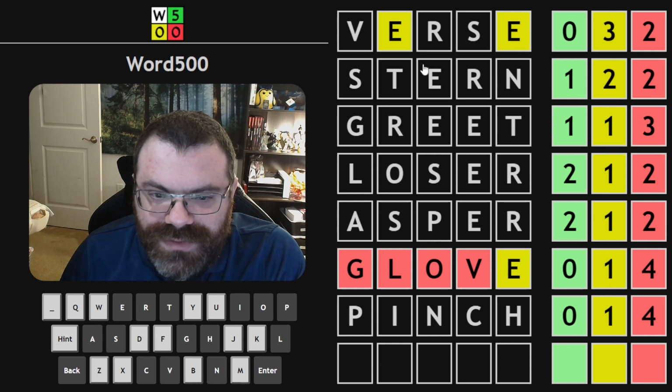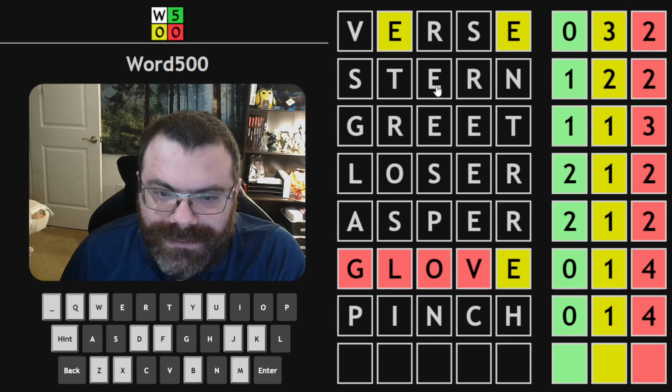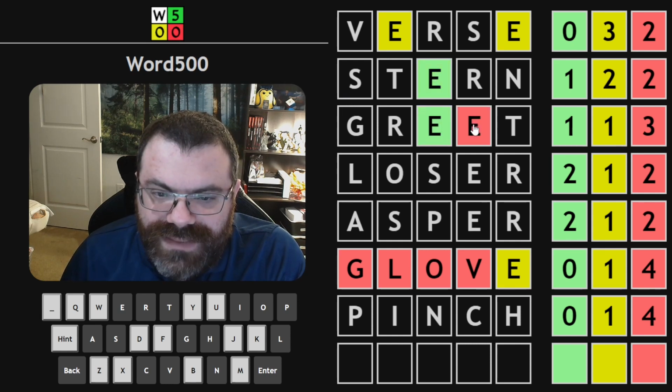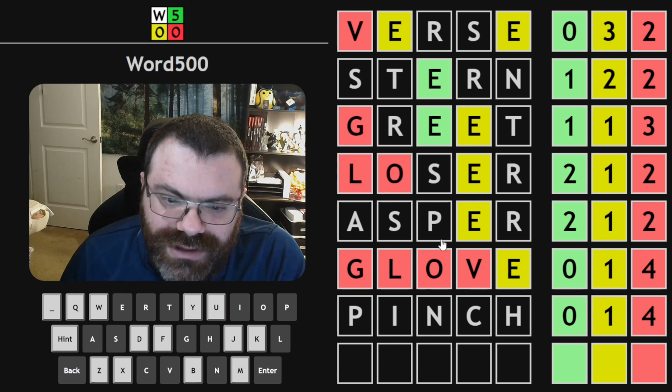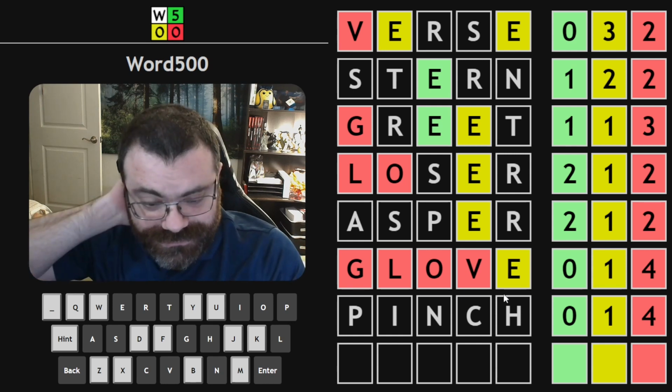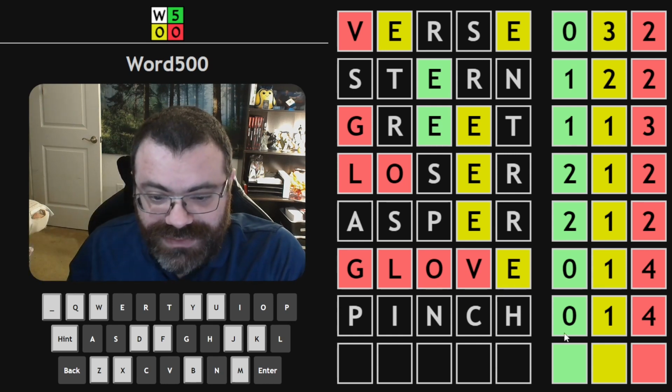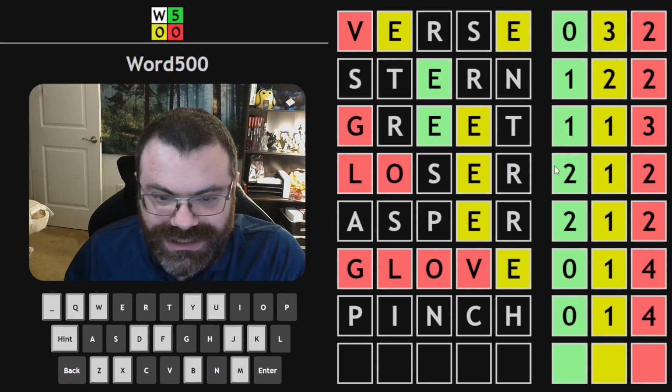These would both be yellow. So I tried this green, so let's try this yellow then. No, let's try this green. And this yellow. Let's try that. This would be yellow, this would be yellow. Okay. So everything else in the word would be green. We said there's no V from glove. We said there's no G, L, or O. Remember that we have a yellow in pinch, so I don't know which one that is, but they're all new at this point. Well, I think there would be no N, right?